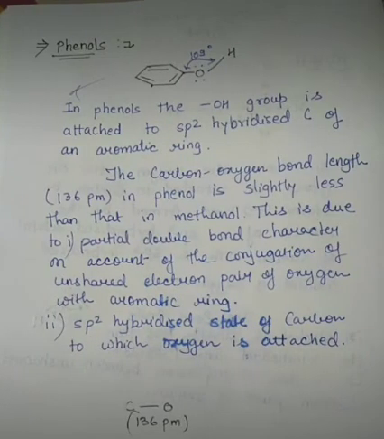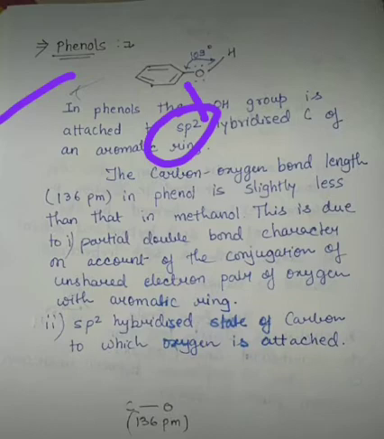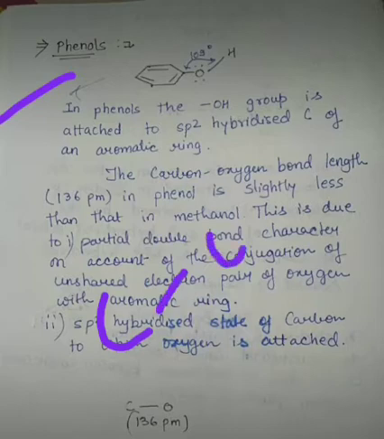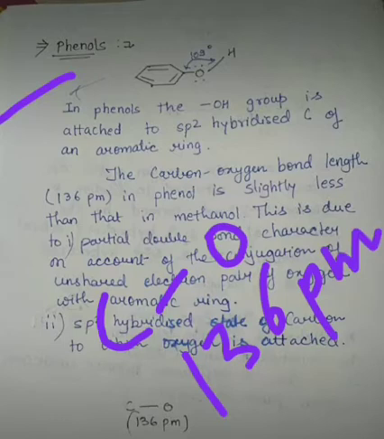Now students, talking about phenols. In phenols, the OH group is attached to an sp2 hybridized carbon atom of the aromatic ring. You know the structure of phenol: the OH group is attached to the aromatic ring. This carbon atom is sp2 hybridized. Talking about the C-O bond length, it is 136 picometer.